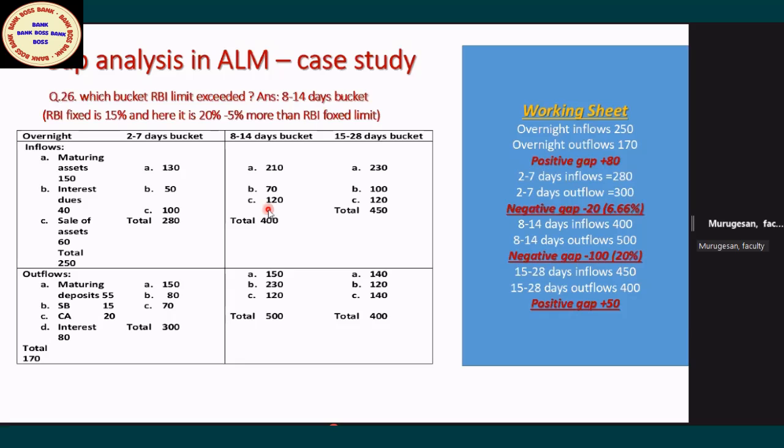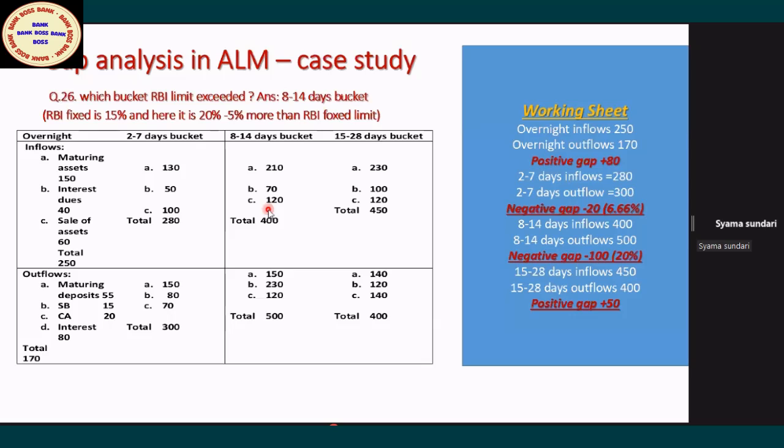No bank will go beyond this RBI limit. But whenever a gap is going to be beyond that, they will do a swap transaction. What is a swap transaction? Some buckets will be surplus. Suppose government securities are there in 5 years, they will realize those now and put the money in that bucket. Some investments they will realize. Like that, the bank will manage.